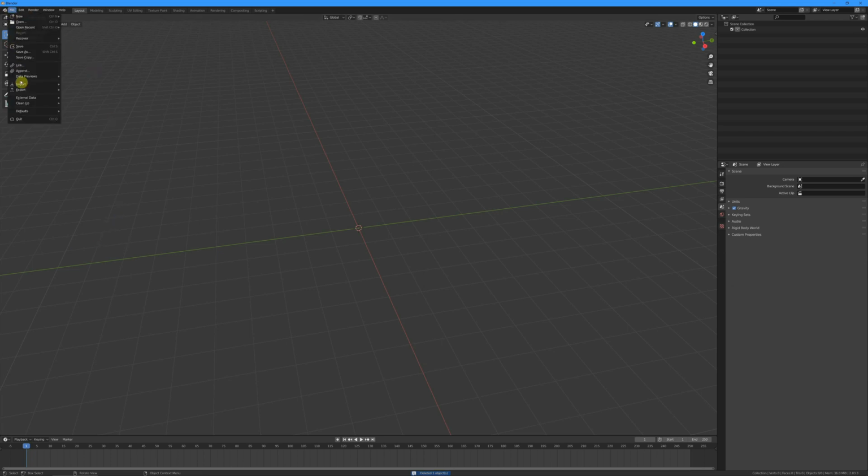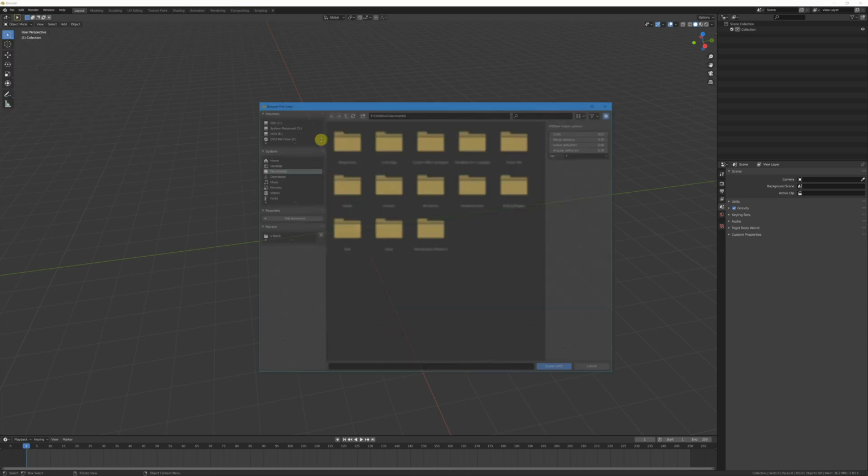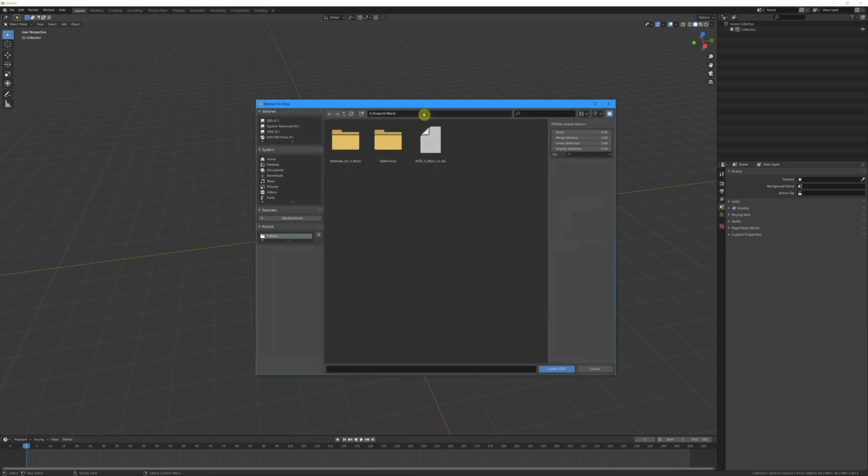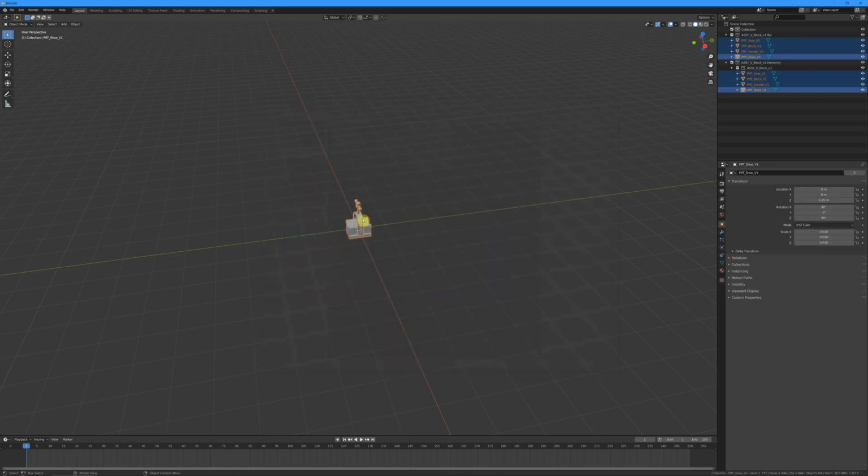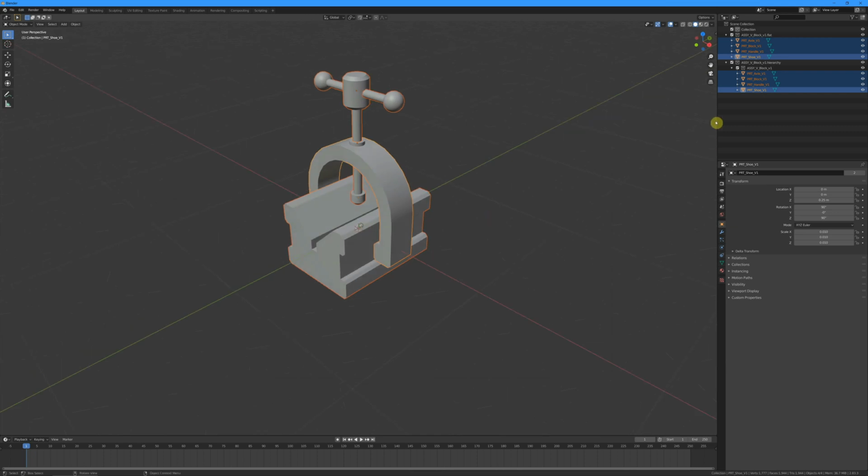I'm going to go to File. I'm going to go to Import Step File. And I'm going to import our step file here. And there we go. So once the step file's in, you'll notice the scene collection, similar to the modeling tree within CAD, has appeared up here.